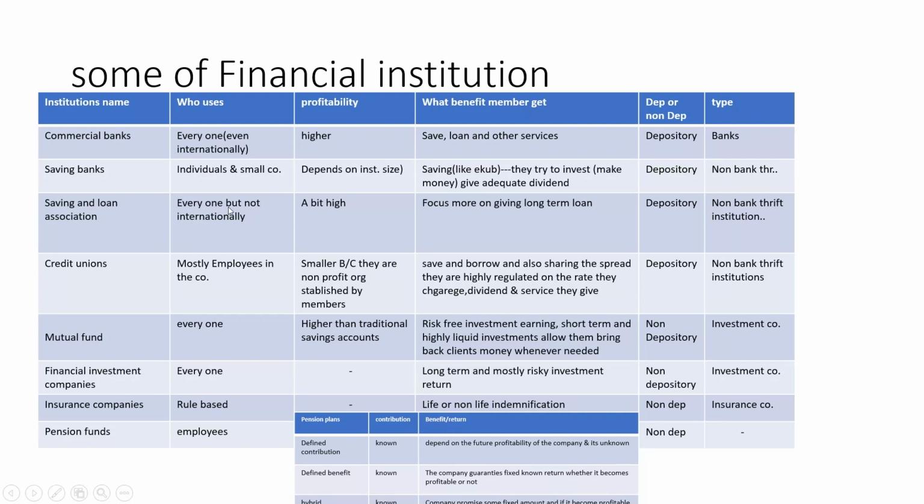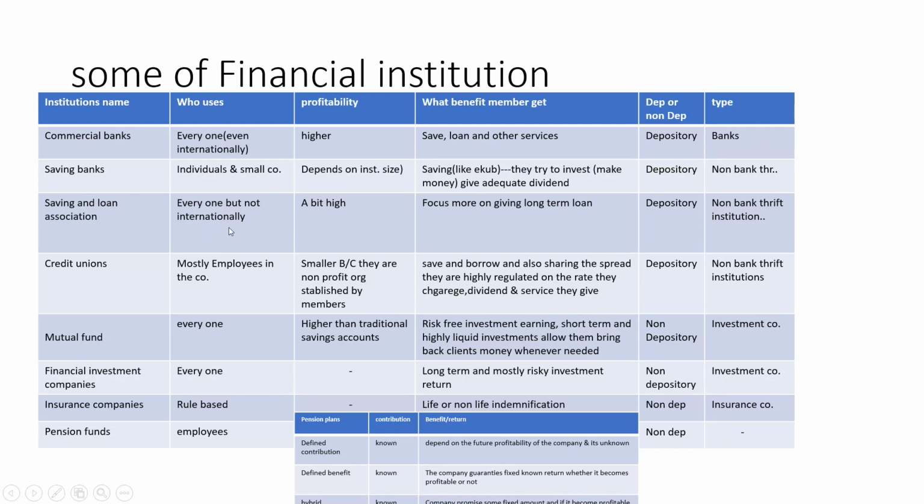Probably not internationally, and like commercial banks they may not include that kind of service, but they are small. Anyone can use them. Just think of them as commercial banks, but smaller, if they are publicly owned.